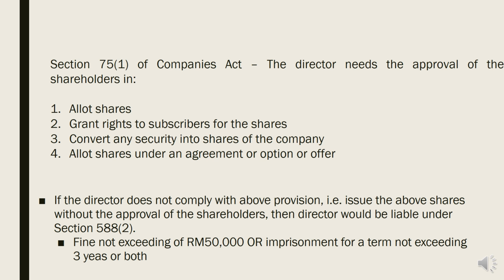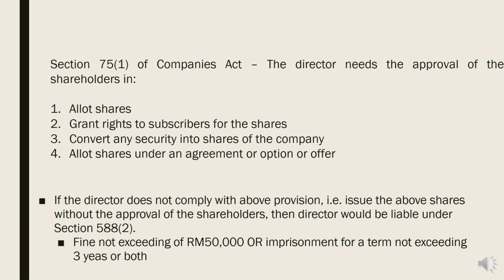In Section 75, subsection 1 of the Companies Act, it is provided that the directors need the approval of the shareholders in 4 situations. The first is when the directors decide to allot shares. Second, when the directors want to grant rights to subscribers for the shares.